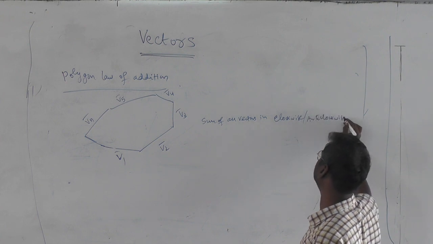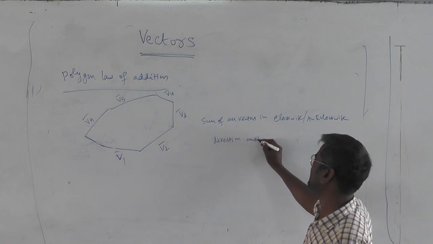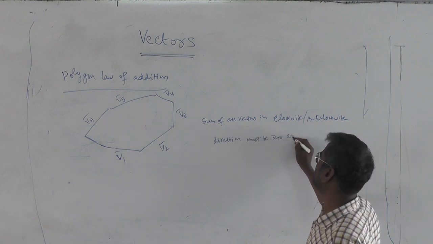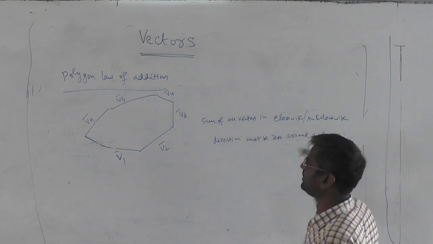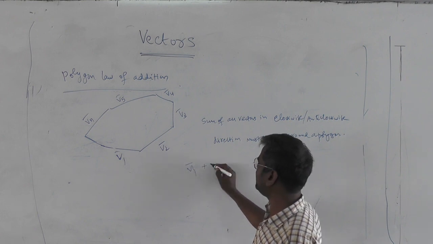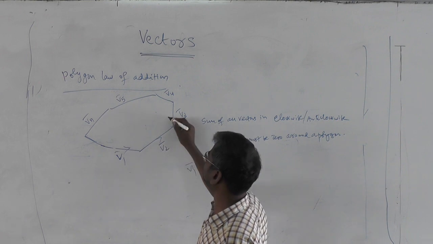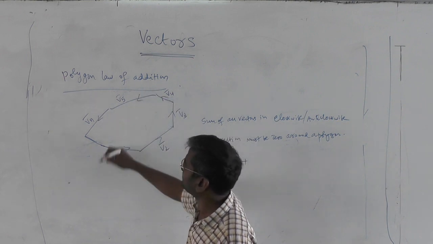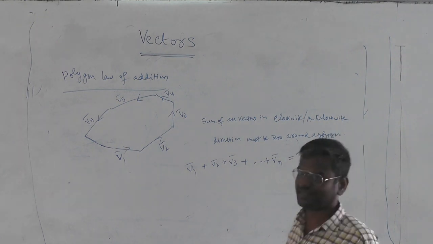Okay, we can't change the senses. Direction must be 0. Must be 0 around a polygon. That means V1 bar plus V2 bar plus V3 bar, so I am putting the directions like this, up to Vn bar equal to 0.